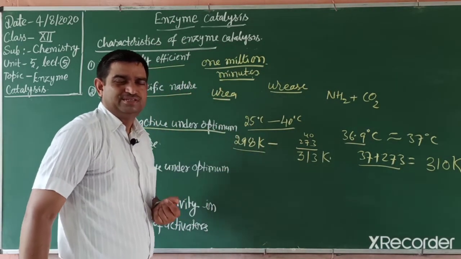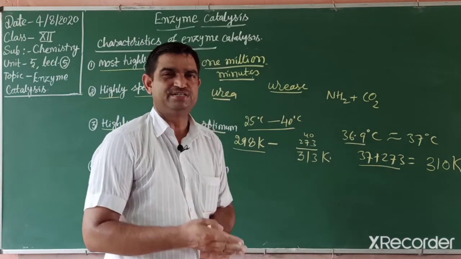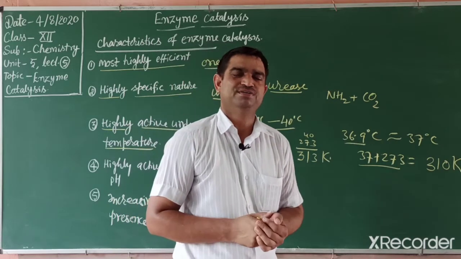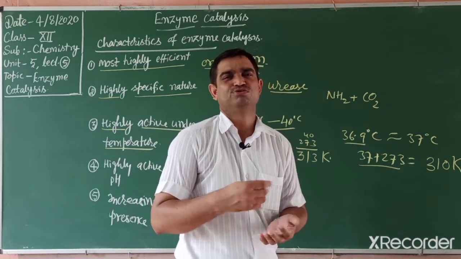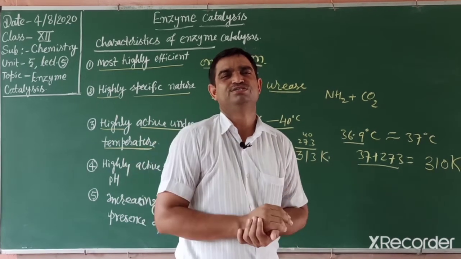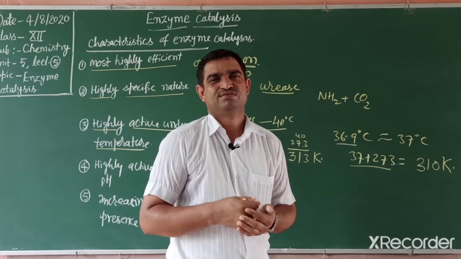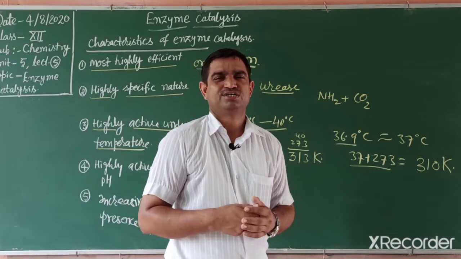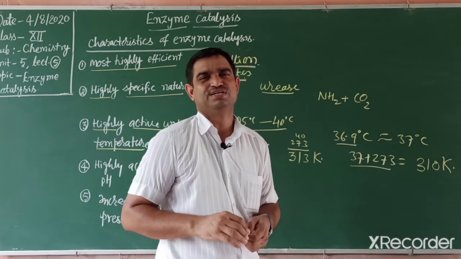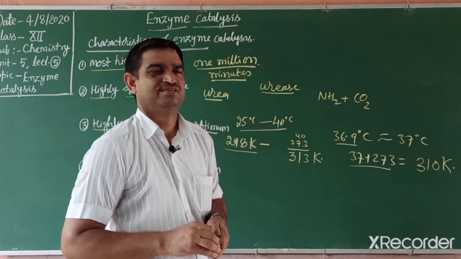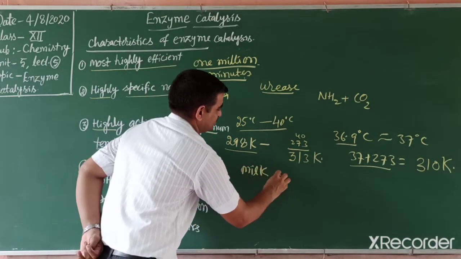How can we explain this? For example, if we don't heat the milk, what happens? In summer, the milk changes into curd or turns sour. It settles down, the taste is spoiled. It is converted into curd or other products due to the enzymes of lactobacillus present in it. So milk changes into curd.